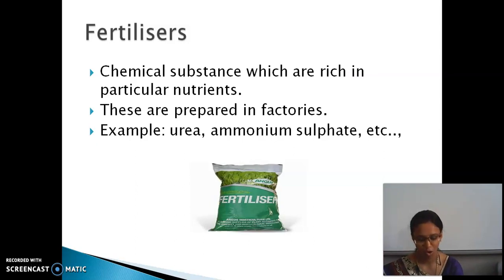Now I will ask you one small question. Name the organic fertilizer which is used for agriculture. Your options are A. manure, B. urea, C. ammonium sulfate. Which is the organic fertilizer in these three options? Yeah, good. Manure is the organic fertilizer.